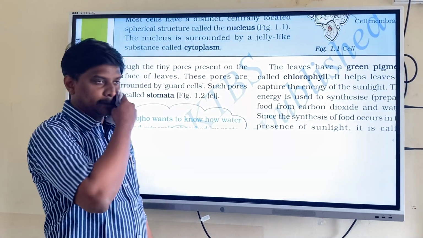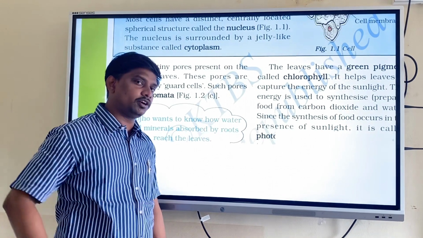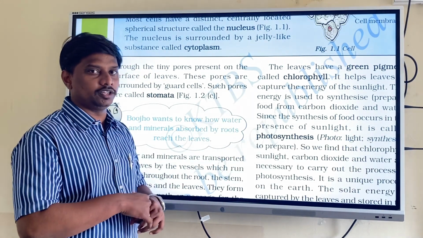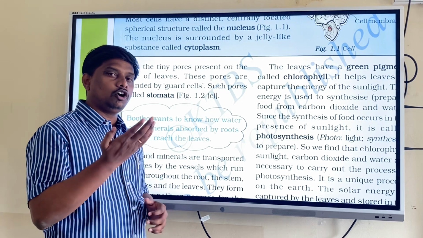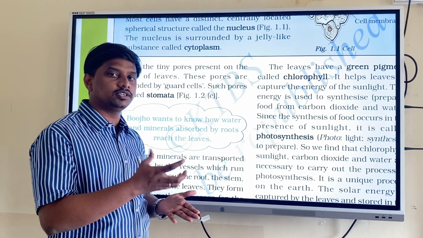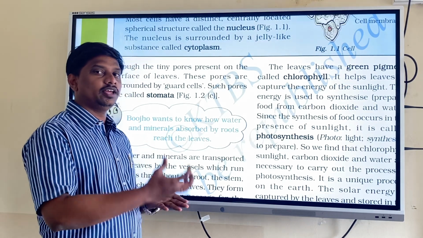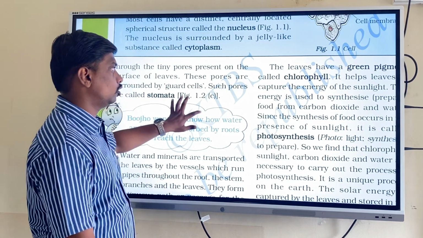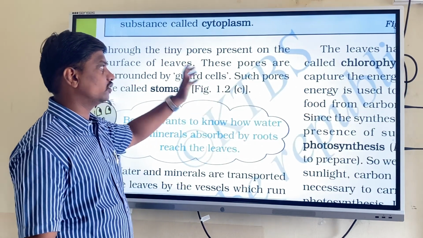Carbon dioxide from air is taken in through the tiny pores present in the surface of the leaves. See how they will absorb the carbon dioxide from the external environment into the plant body. On the leaves they have small holes or pores. Pores means small holes. They will help in the intaking of carbon dioxide.